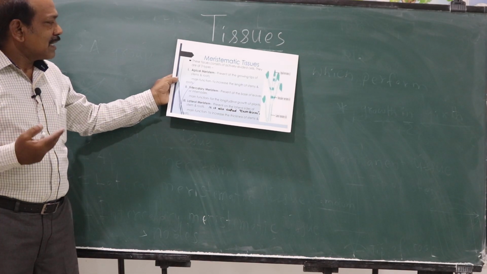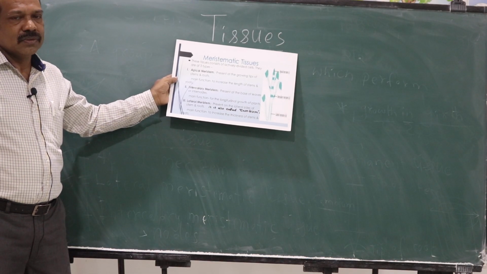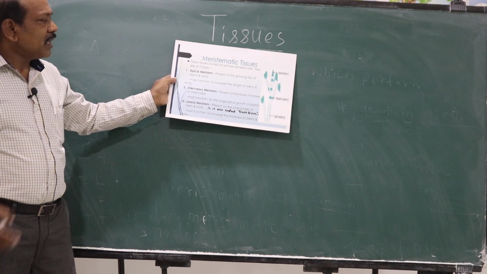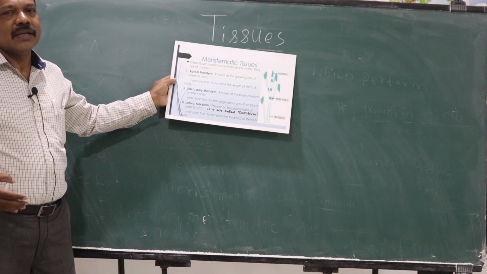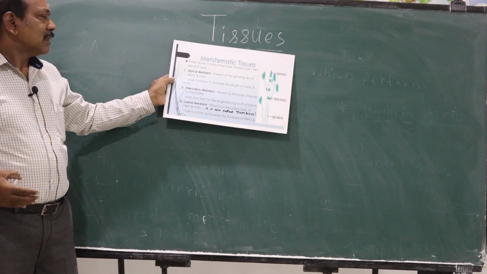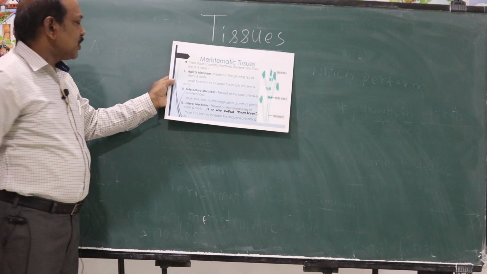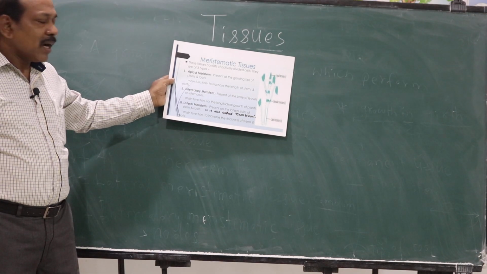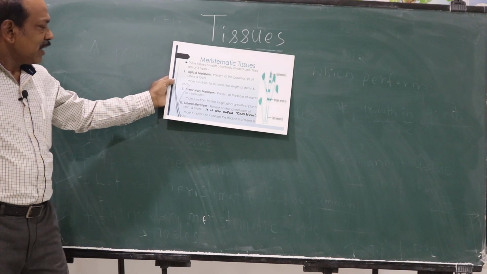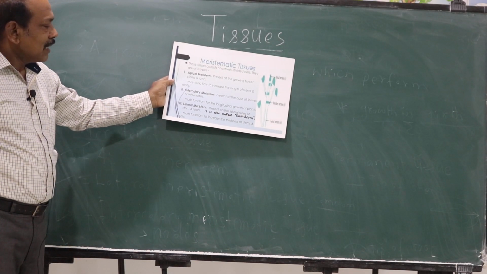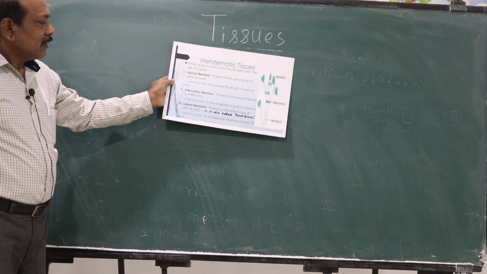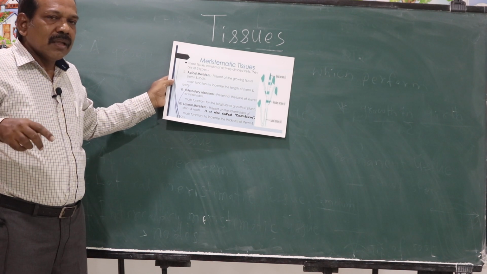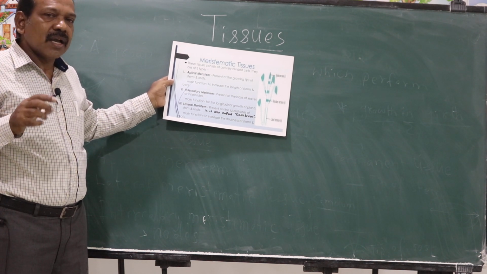Apical meristematic tissue is present at the growing tips of the stem and roots, and its main function is to increase the length of the stem and roots, that is height. Plant becomes taller. And here lateral meristematic tissue is present at the lateral sides of the stem and roots, and it is also called cambium. What is its function? Its main function is to increase the thickness of the stem. Stem thickness means circumference of the stem. That is also called growth in girth, G-I-R-T-H, girth.